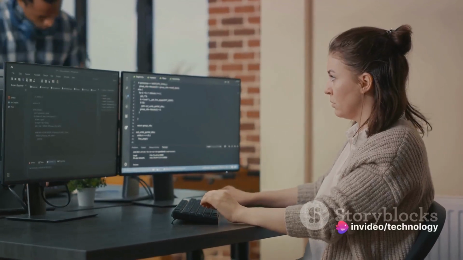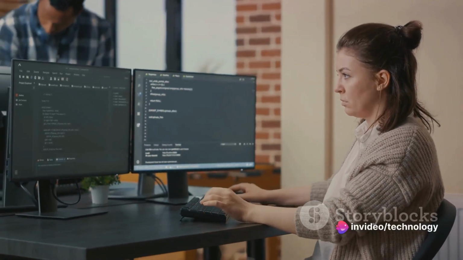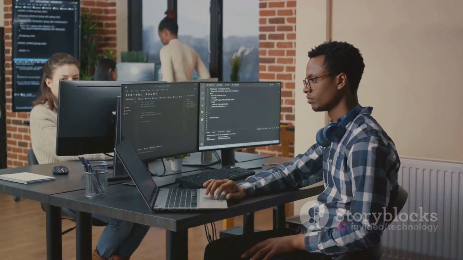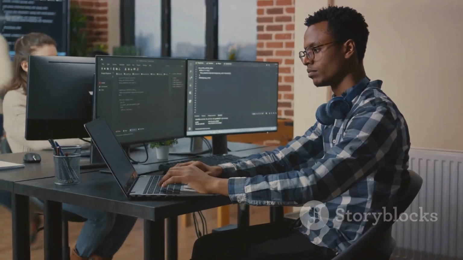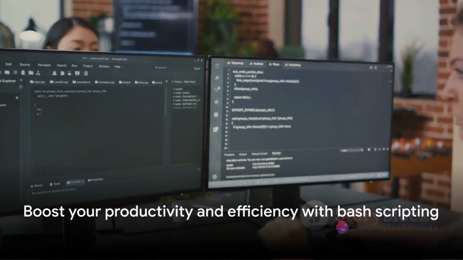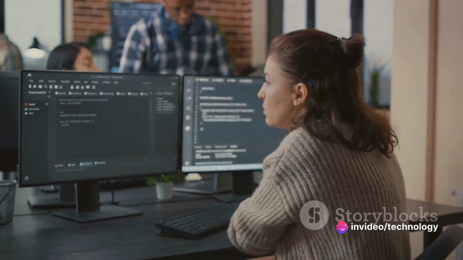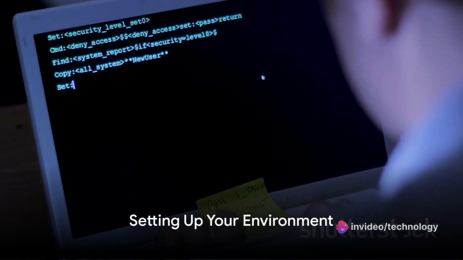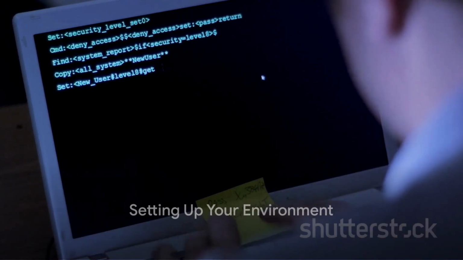The benefits of learning Bash scripting extend beyond just task automation. It's about enhancing your productivity, improving your efficiency, and expanding your skills in the world of programming. If you're looking to boost your productivity and efficiency, Bash scripting is a skill you'll want to have in your toolkit. Before diving into Bash scripting, you need to set up your environment correctly.